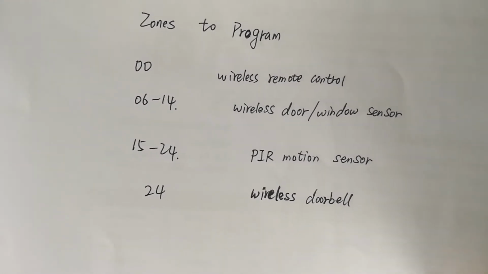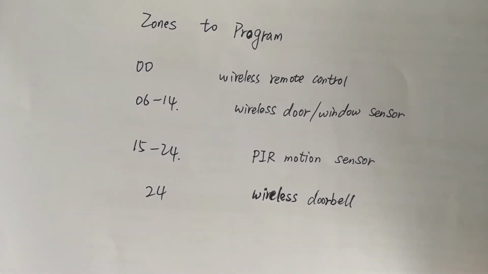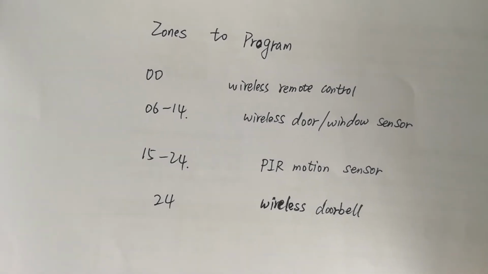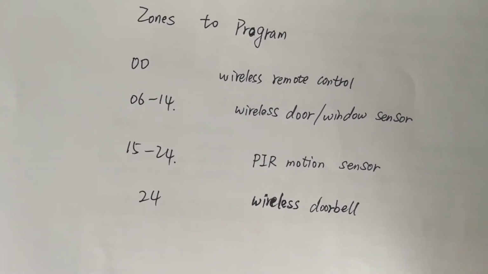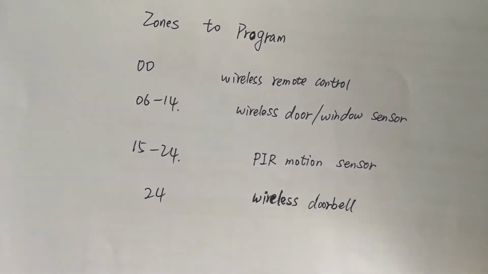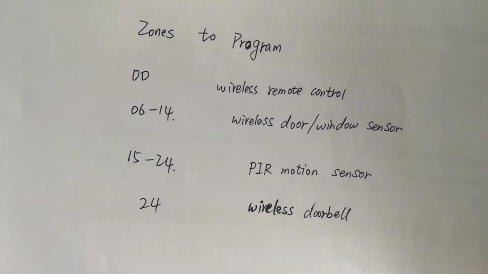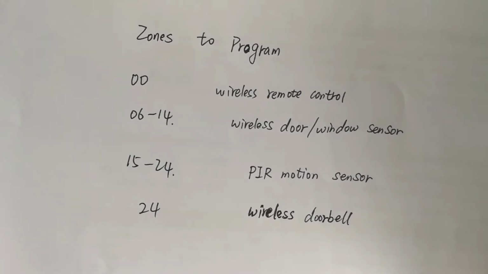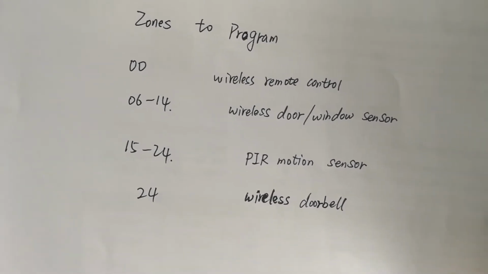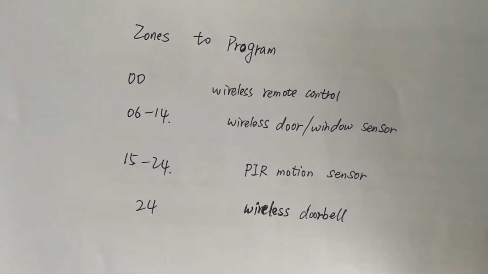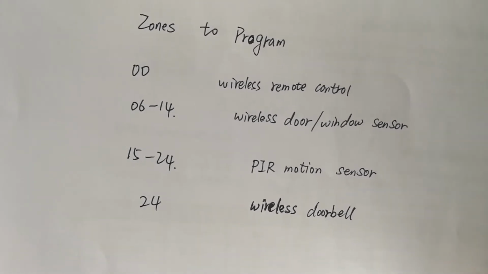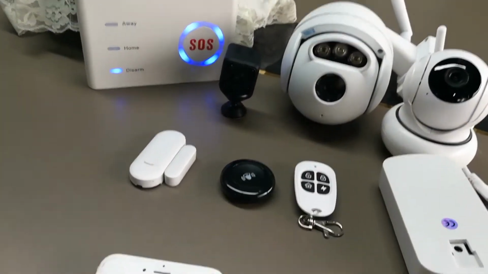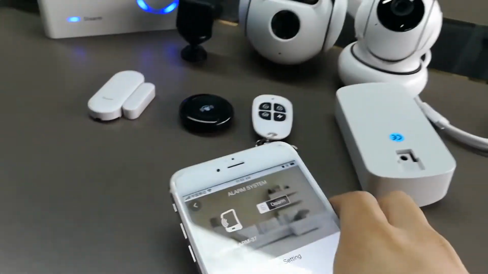Zone 00 is for wireless remote control. You can code about 10 remote controls here. And from zone 6 to 14 is for wireless door and window sensors. And from zone 15 to 24 is for PIR motion sensors. And zone 24 is for the wireless doorbell. So, okay, let's first code the remotes.